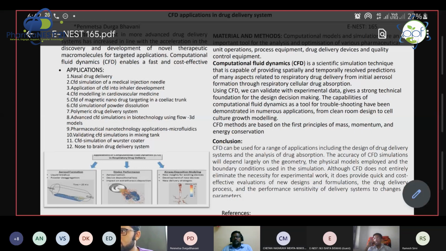Good evening, everyone. I'm going to tell you about CFD applications in drug delivery systems. If you see the CFD systems, like computational fluid dynamics,